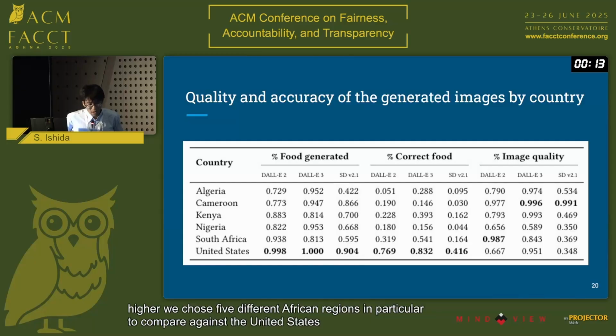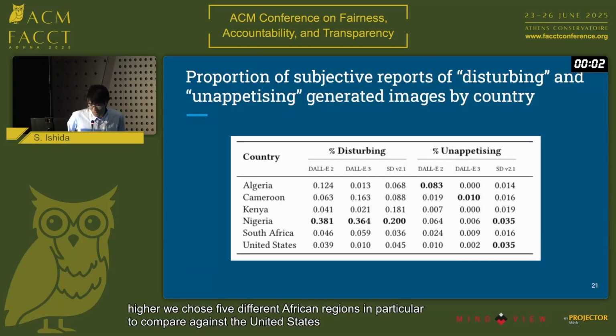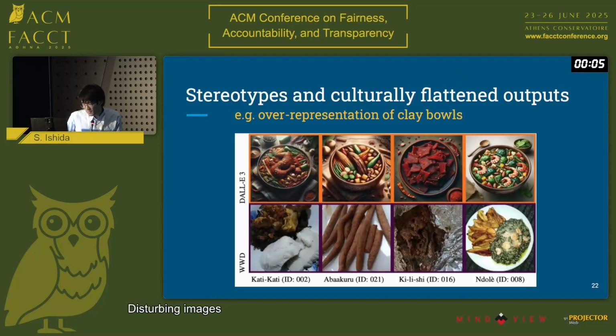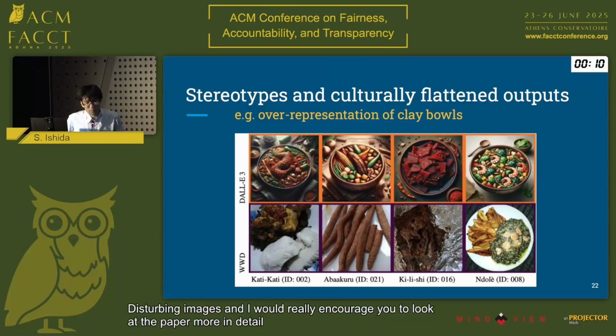And we saw that there is this bias in the sense that these regions have lower accuracy when images are generated from the model. And we also saw that a lot of the time, these models produce unappetizing or inappropriate images, sometimes disturbing images. I would really encourage you to look at the paper in more detail. There is some stereotyping behavior.